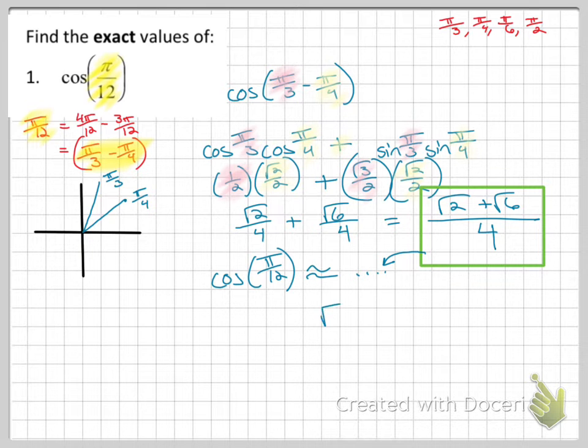Also, does it matter what order you add things in? No. So it could also look like this. Same thing. Obviously, subtraction does matter the order. And also, you cannot actually add root 6 plus root 2 by hand. This is what your answer looks like.